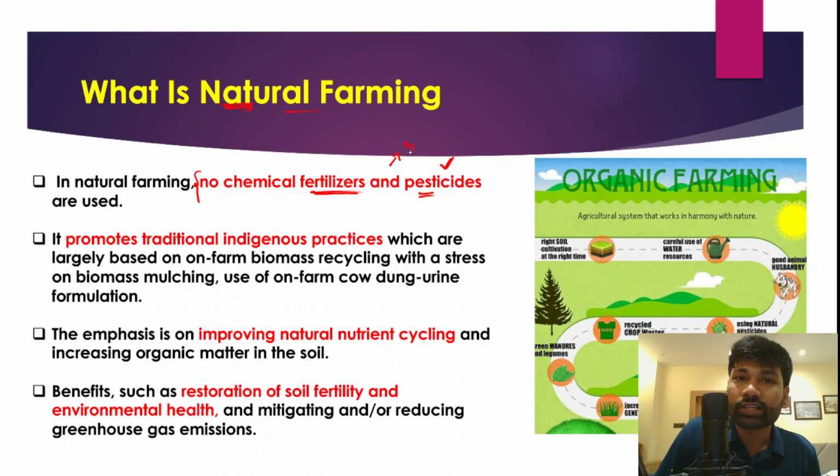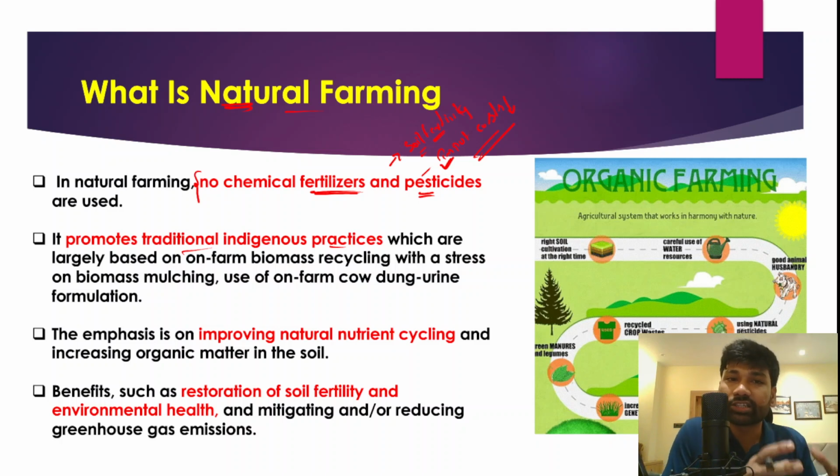So therefore, the soil fertility can be retained, and at the same time it would also substantially reduce input costs on the part of the farmers. There will be less input costs, and soil fertility can also be improved, or retained, through natural farming. And apart from that, natural farming actually promotes the traditional indigenous practices which are free from chemical fertilizer and pesticides.